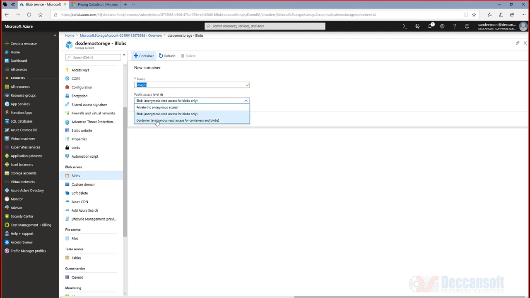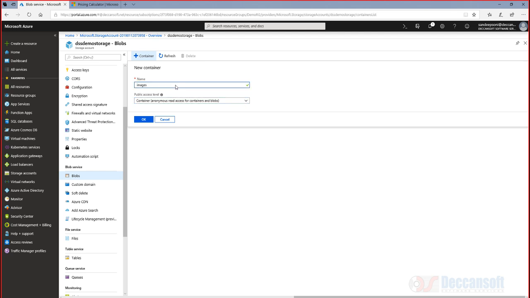But then there is one more container type, which is the same as blob, but gives you the additional ability to list all the blobs which are there in a given container. That means I can use a for loop and go through all the blobs in a container. Listing of container, we call it. And of course, individual blobs can be accessed by anonymous users. So it's up to you. What do you want to keep?